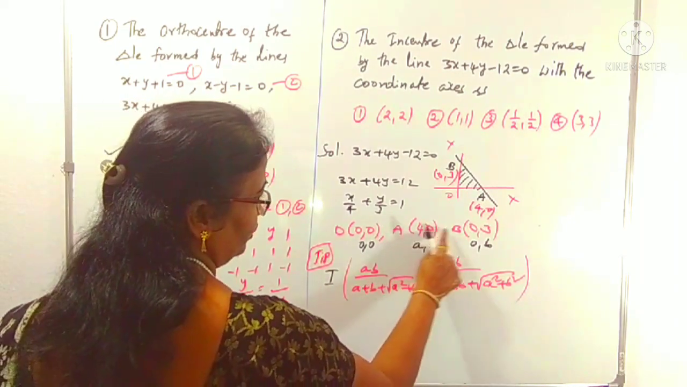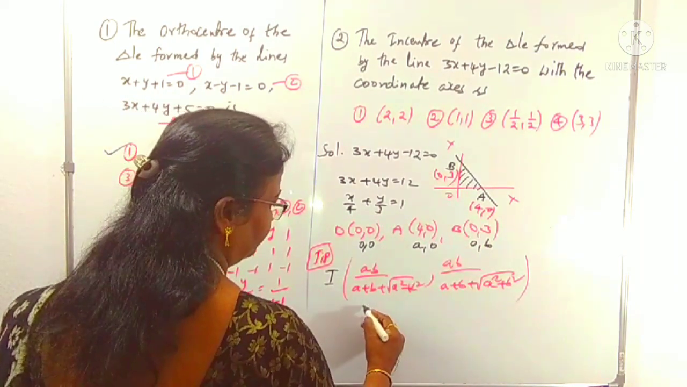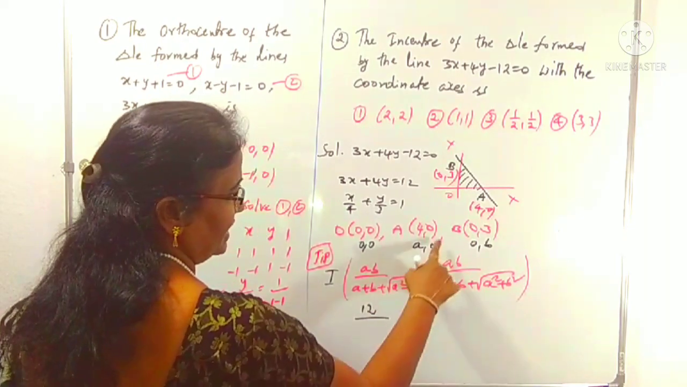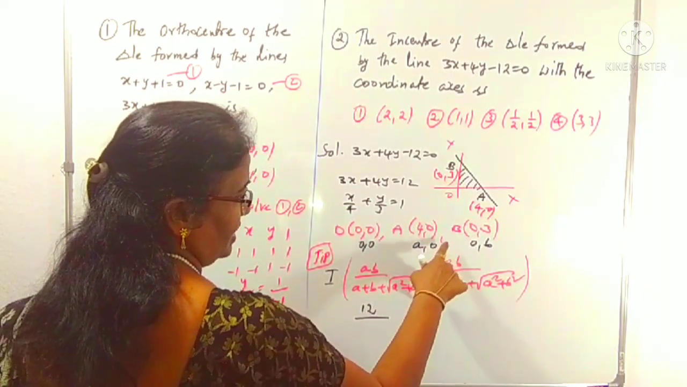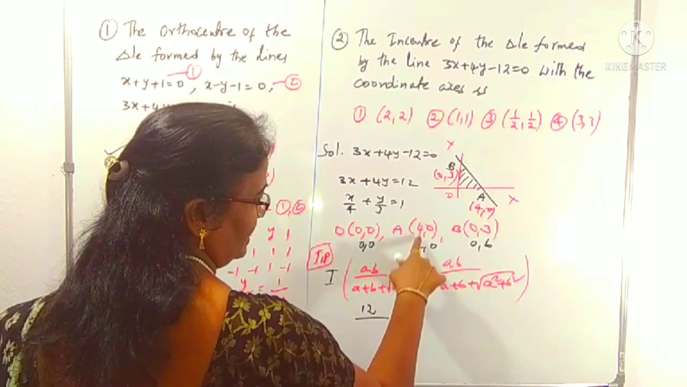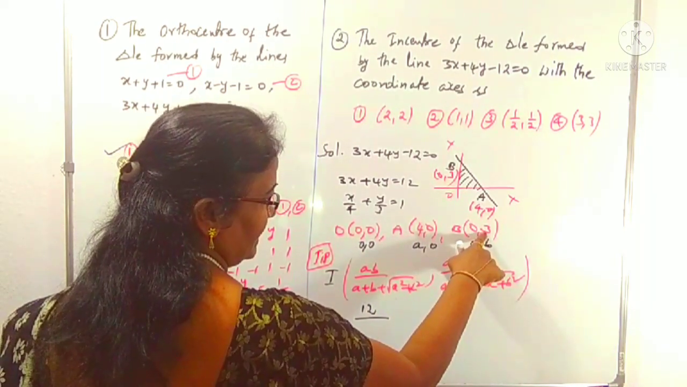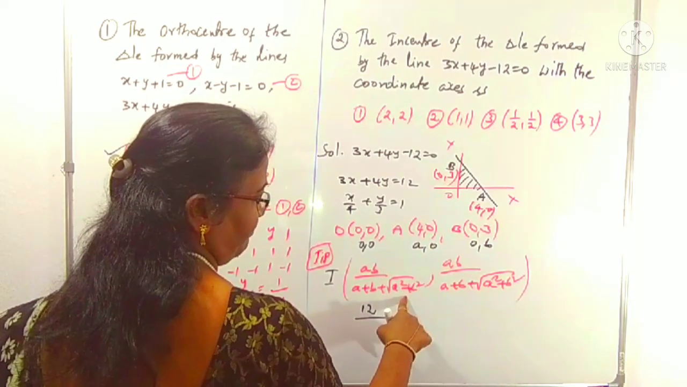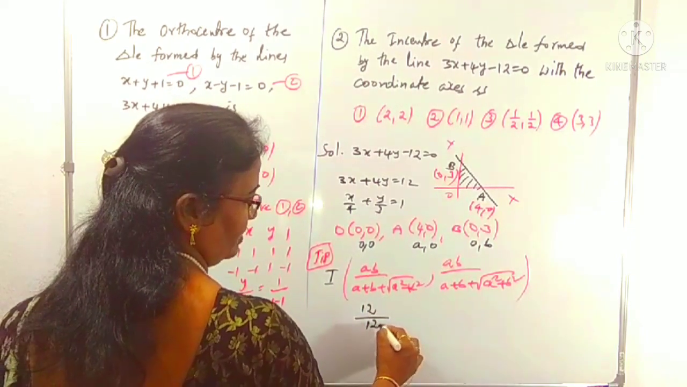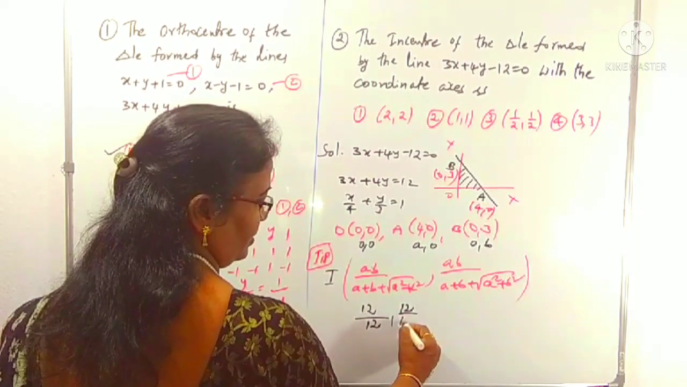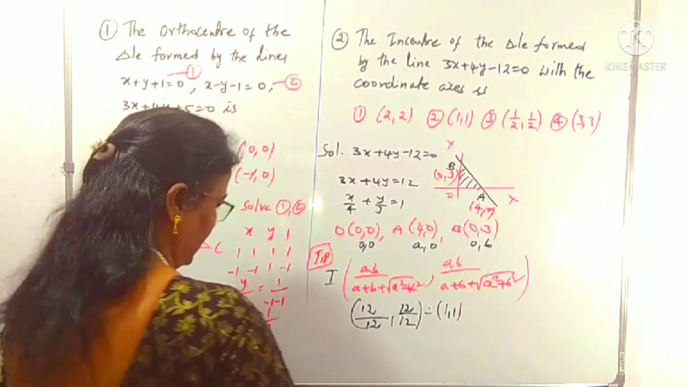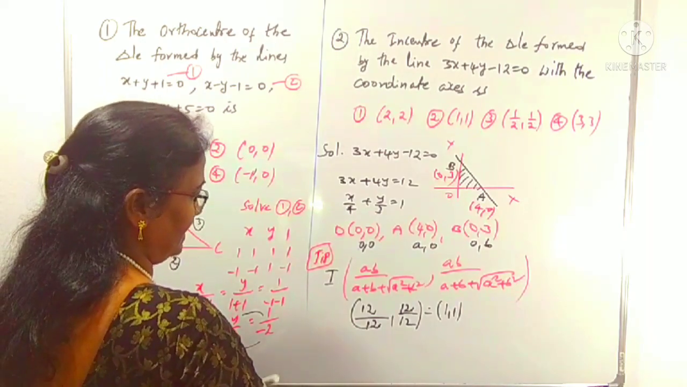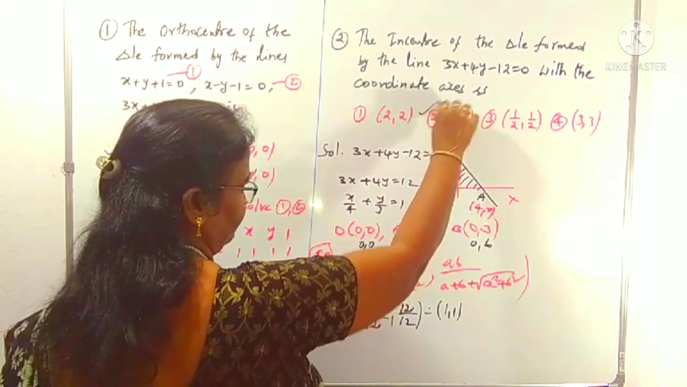AB, that is 4 into 3, 12. 12 by A plus B, 4 plus 3, 7, plus root of A square plus B square. A square plus B square means what? 16 plus 9, 25. Root 25 is 5. 7 plus 5 is also 12. Same here also, 12 by 12. Then what is the resultant? (1, 1). It is clearly which option? It is clearly the second option.